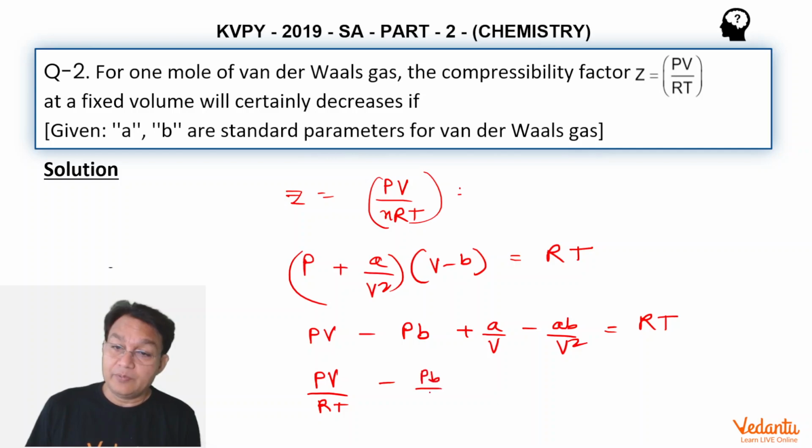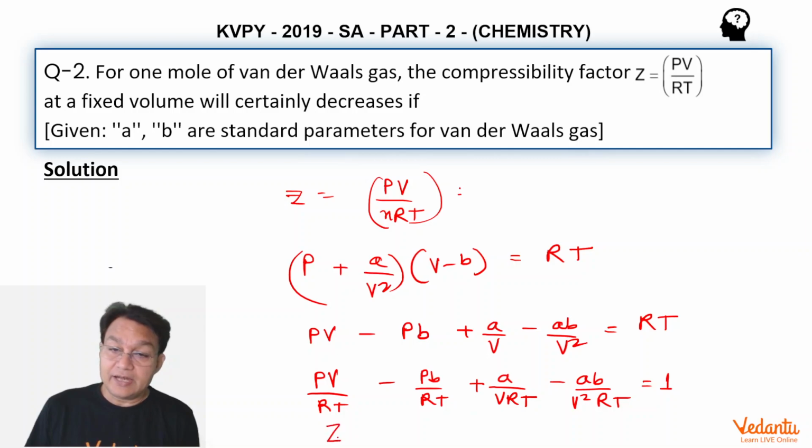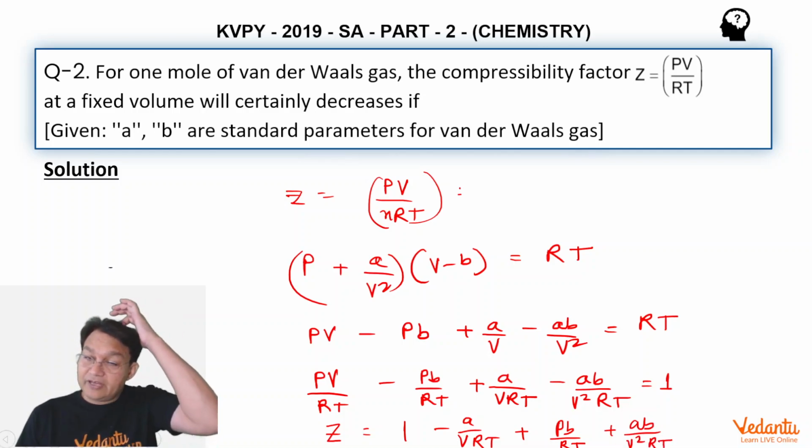And so we can write PV upon RT minus PB upon RT plus A by VRT minus AB by V square RT, where we have to divide everything by RT, must be equal to 1. So we can say that Z is equal to 1 minus A by VRT plus PB by RT plus AB by V square RT. So let us see what we can conclude from this.